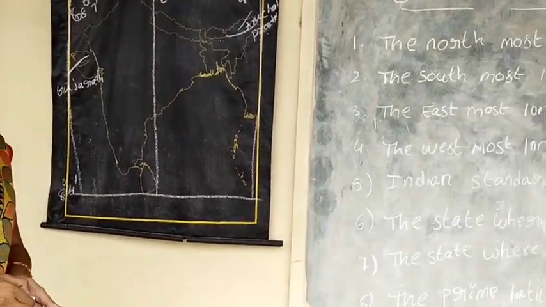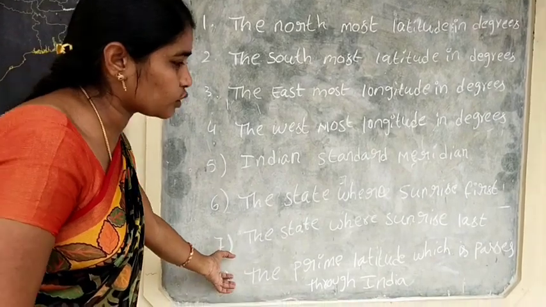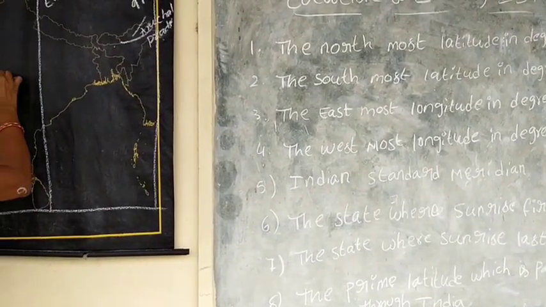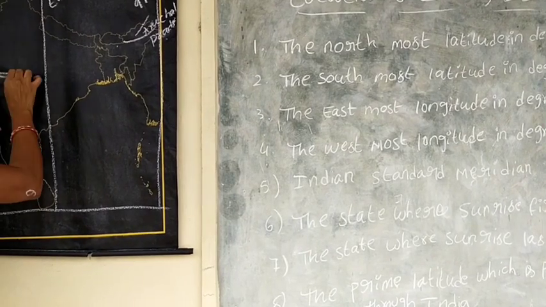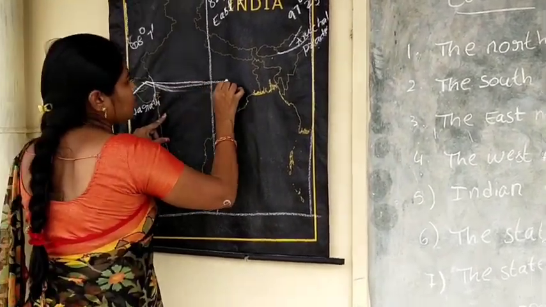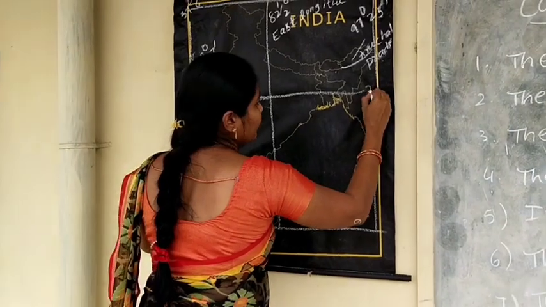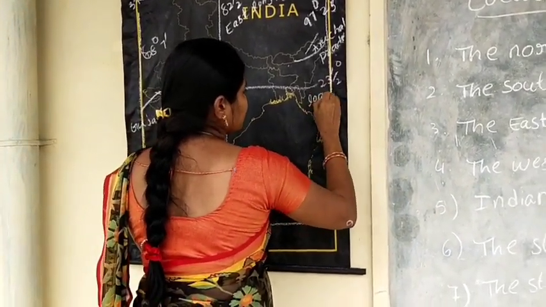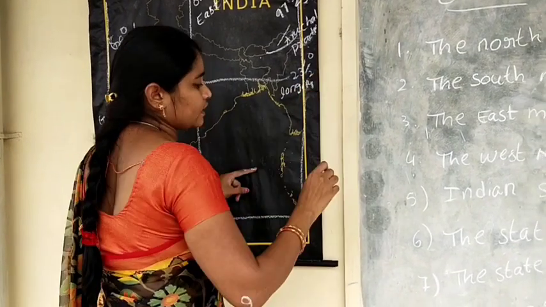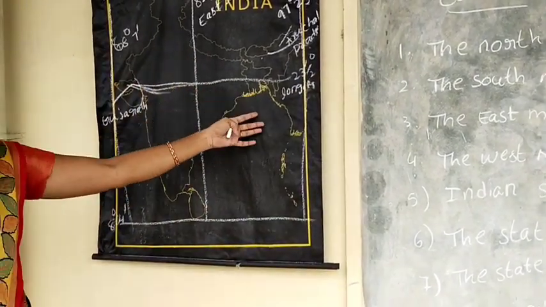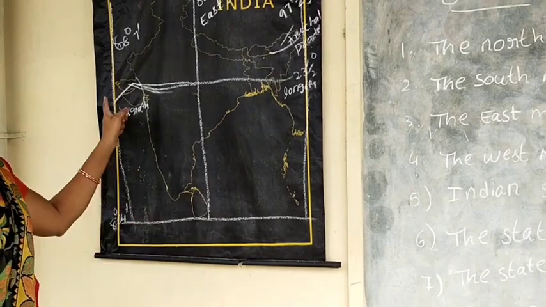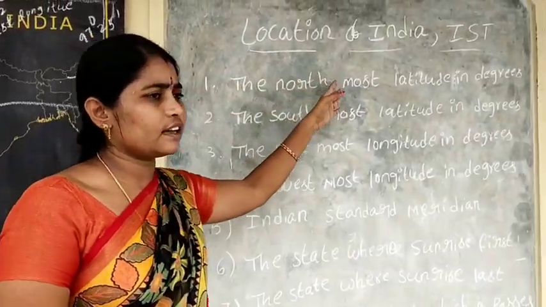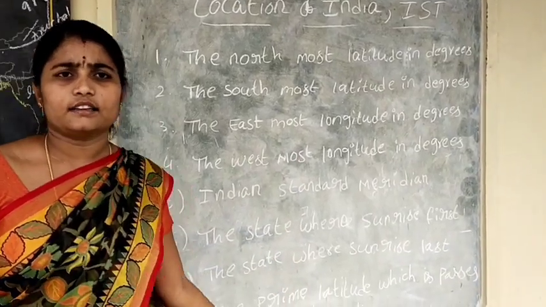Next one, the prime latitude which passes through India: 23.5 degrees north latitude is the prime latitude passing through India. So this is the location of India and our IST.